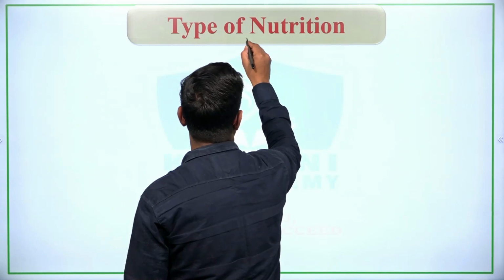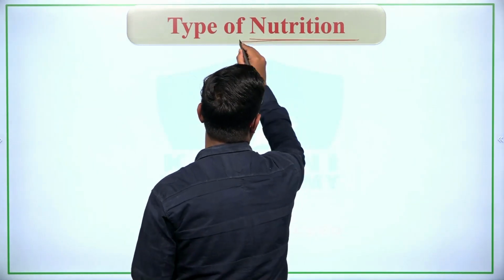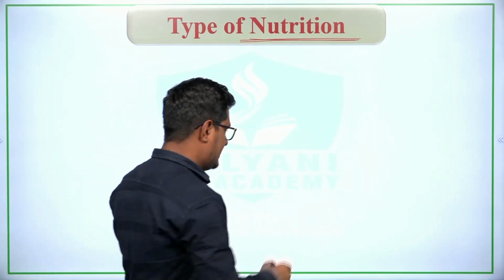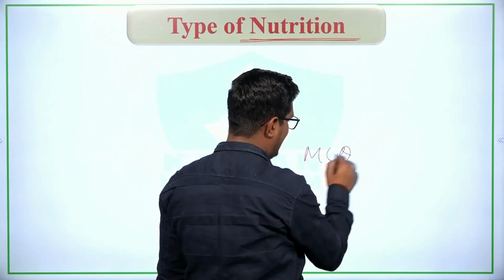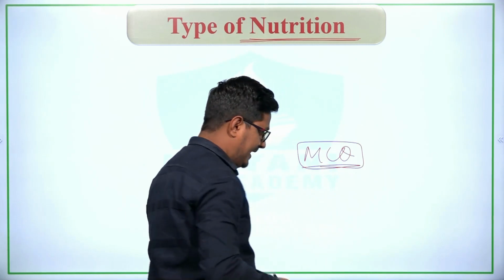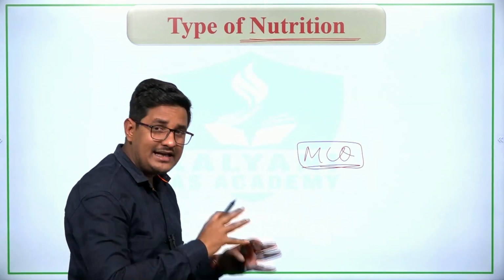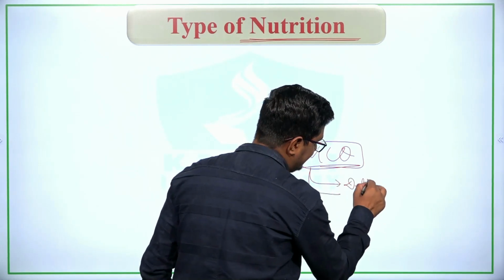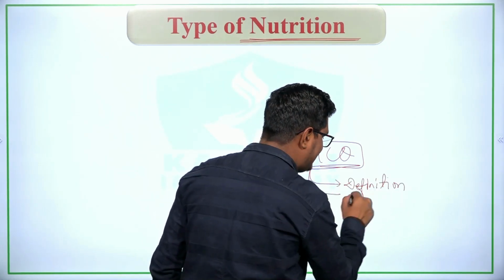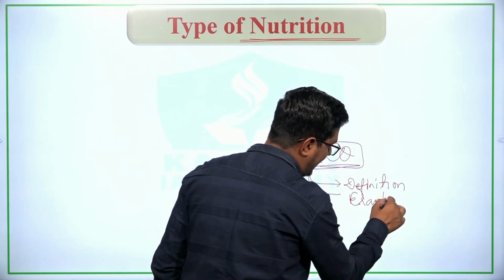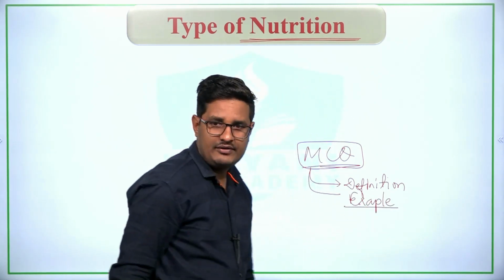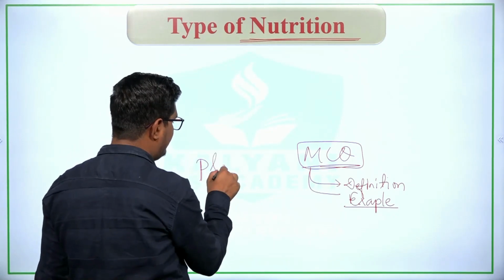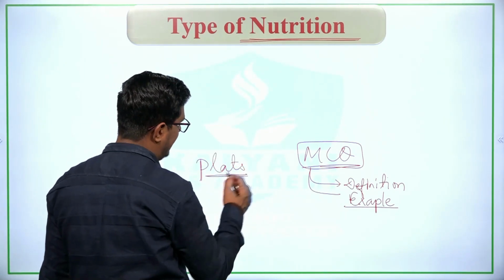Now we will study the types of nutrition. We will see the different types of nutrition, and this may be asked in the examination as MCQs. Here we will study the definition as well as the example, because either the example or the definition would be asked. For example, which type of nutrition is found in plants?